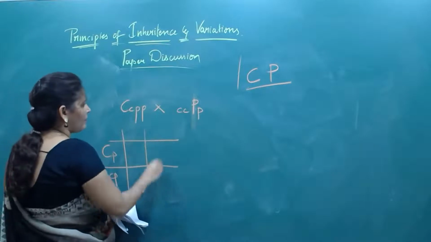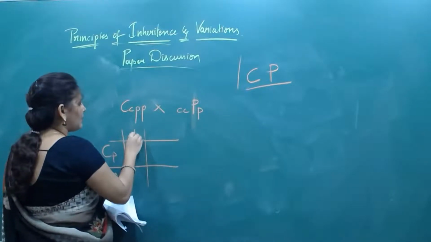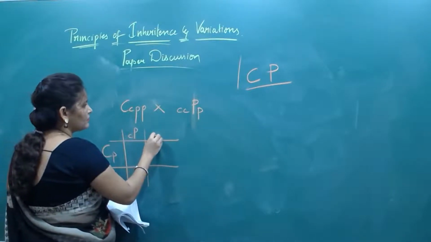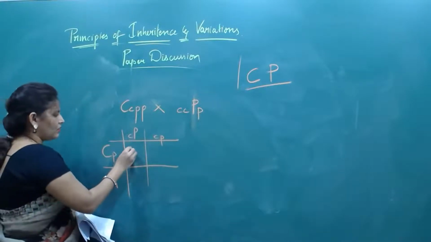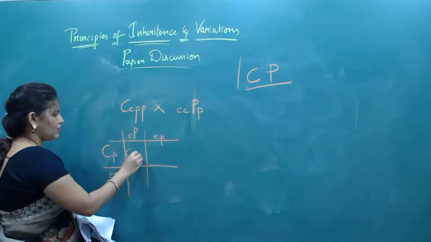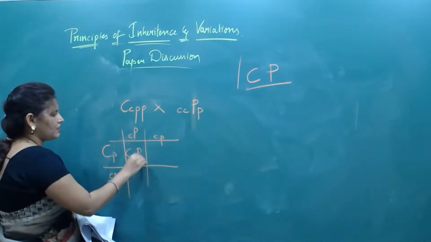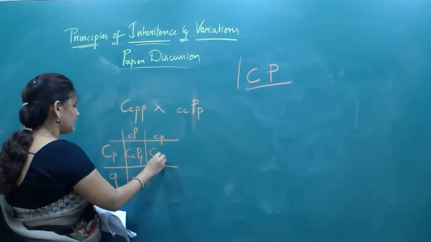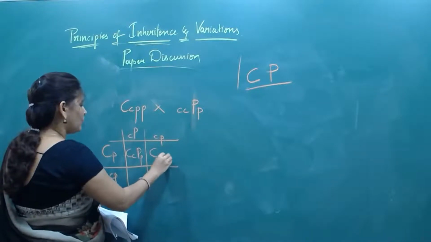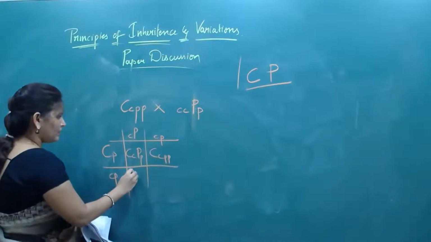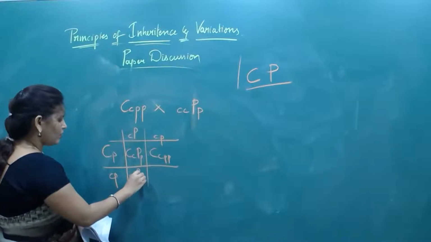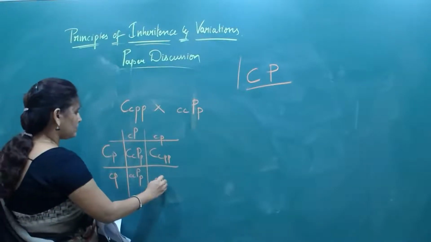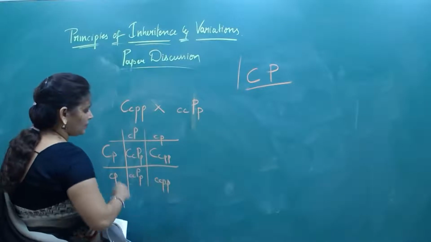Here, small c, capital P, small c, small p. So now, capital C, small c, capital P, small p; capital C, small p; small c, capital P, small p; small c, small p, small p.